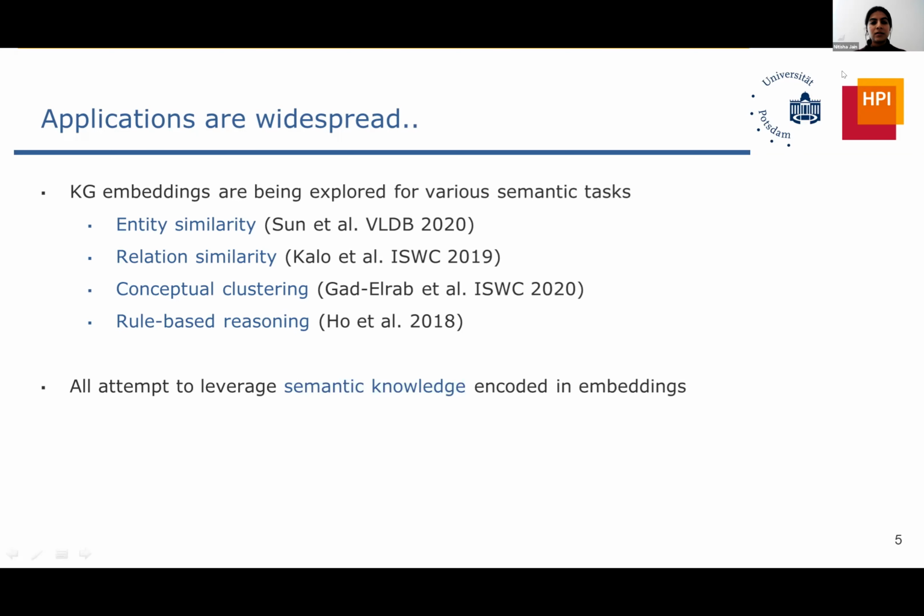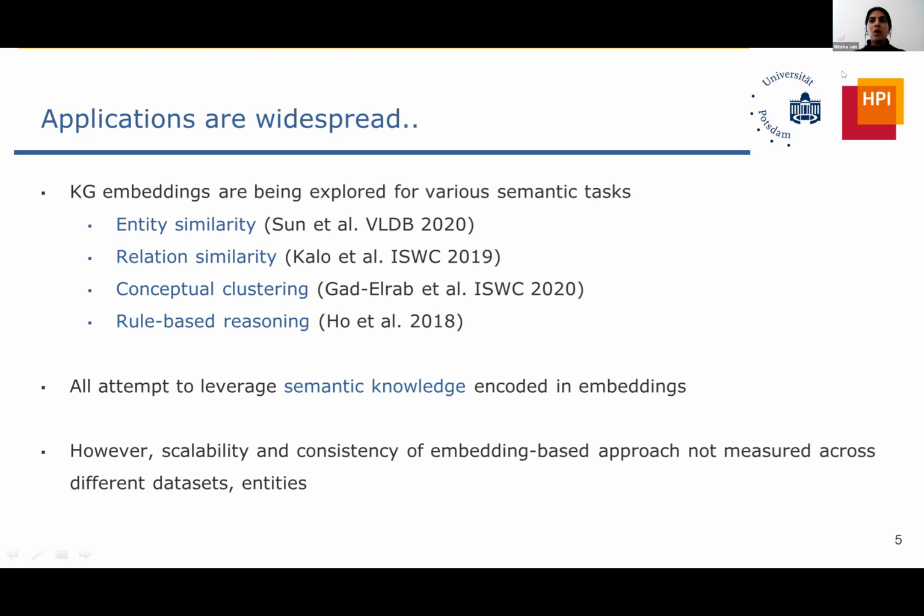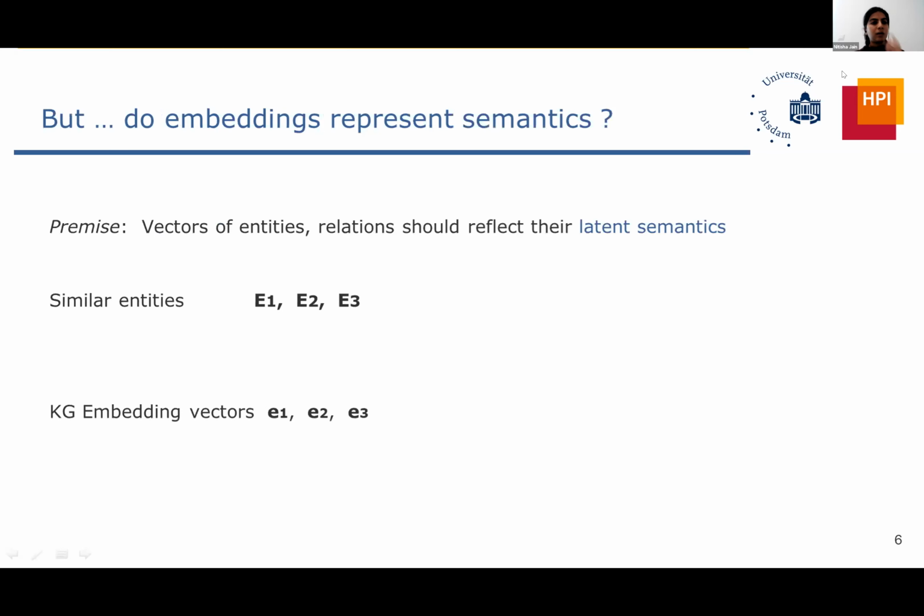But none of these methods have really tried to see whether these embeddings are working correctly for these approaches or not. So there has been no scalability or consistency study for these embeddings across different data sets and different entities within the same data set. This is what we're looking at in our paper. We are trying to see whether the embeddings actually are capturing the semantics of the knowledge graph entities or not. The premise is that the vectors of these entities and relations should be able to reflect their latent semantics. So if we have similar entities, say E2, E3, then the corresponding embedding vectors should also be similar.